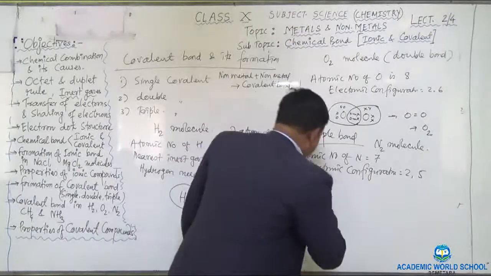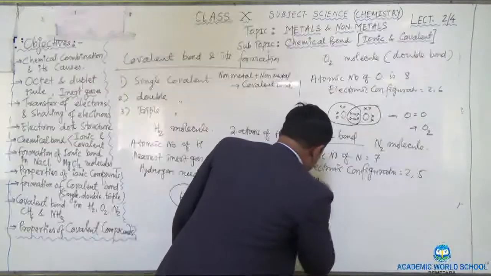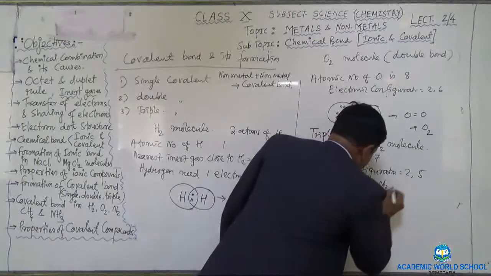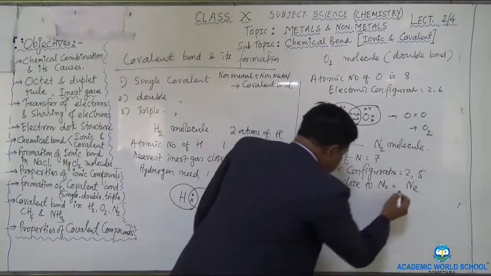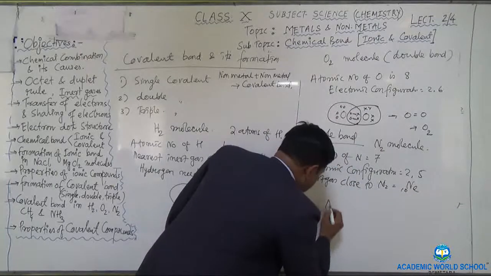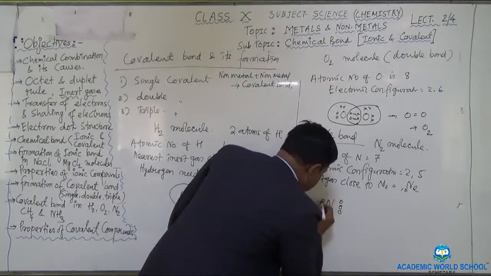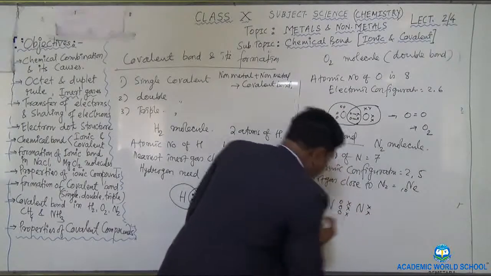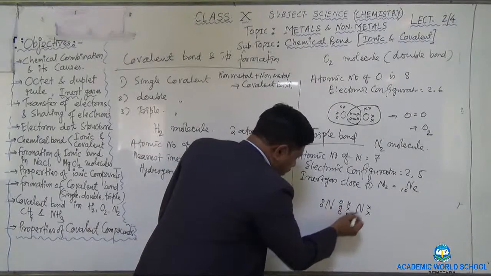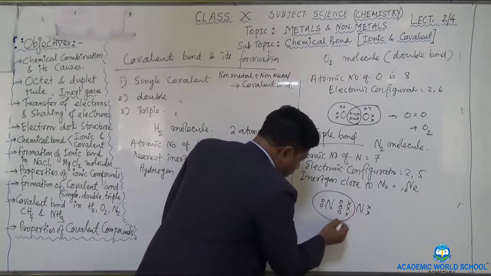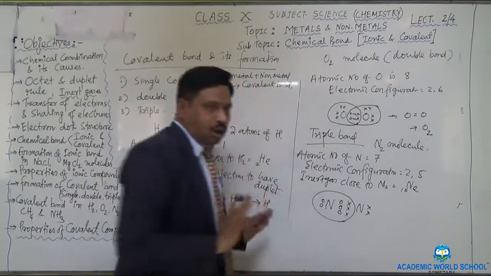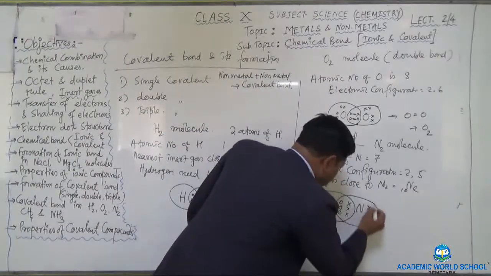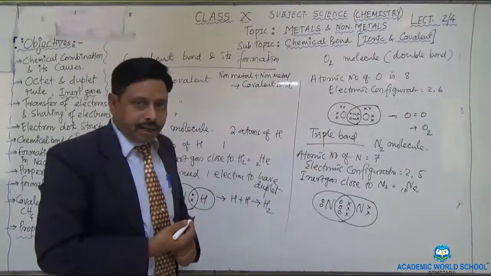So how will it be? Again, you write the inert gas close to nitrogen. Close to nitrogen is, again, neon. Okay. So now I can write it in this way. Nitrogen, 3 electrons here, 2. Then another nitrogen 1, 2, 3, 4, 5. This nitrogen shares the electrons of this nitrogen, having 3 plus 3, 6 plus 2, 8, octet fulfilled. Similarly, this nitrogen also shares and also has 8 electrons.